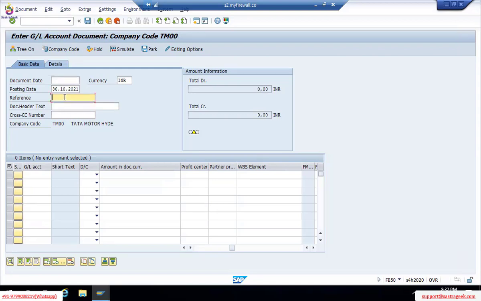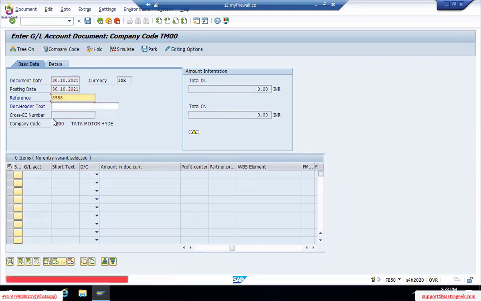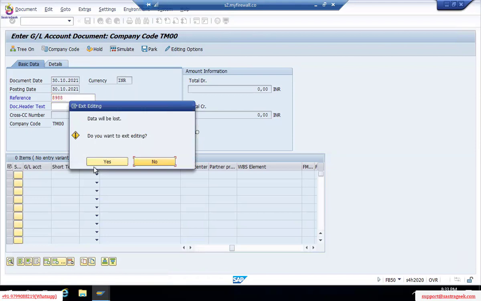For example, if I enter the reference number and hit enter here, what is it saying? Enter a valid date. So date is my required entry field. This way it will stop us. So how can we do the settings? With the help of this field status variant, I can do it. It is prompting us an error message.